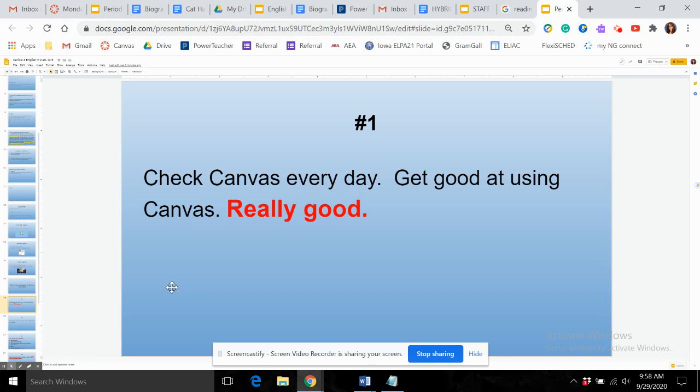When you are at school in the building, it is easy to know what to do because your teachers tell you directly. When you are at home, you might sometimes be confused about what you should do for class. However, every teacher has a Canvas site, and on their Canvas site, there are instructions for what to do each day, including the days that you are at home. So every day you must go to Canvas and check what you need to do for your classes. Get used to this. Get used to doing it every day. Get used to spending a lot of time on Canvas. It will help you succeed this year.